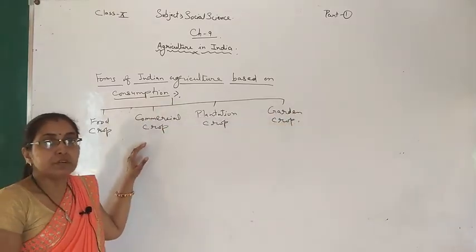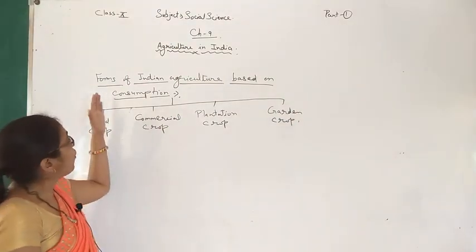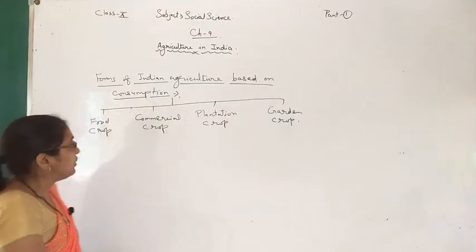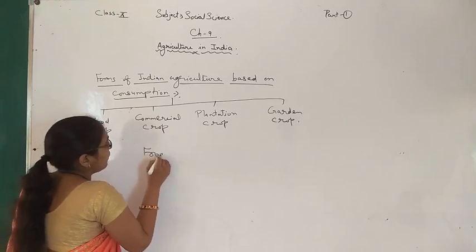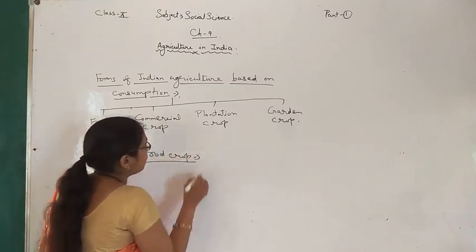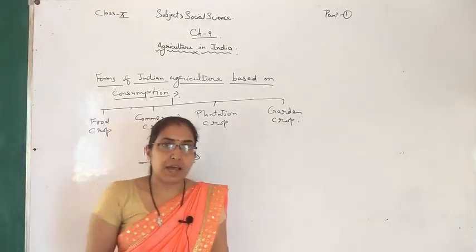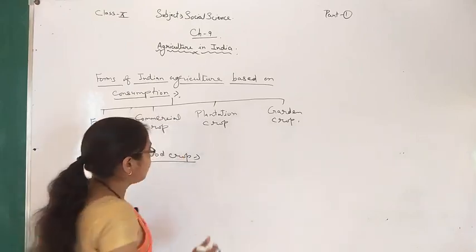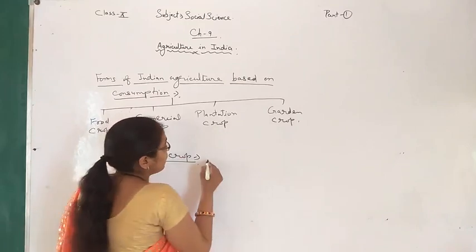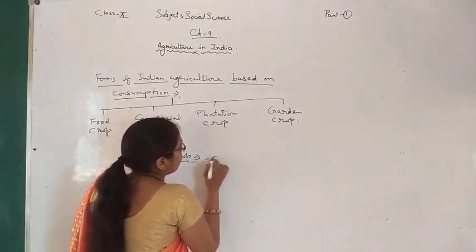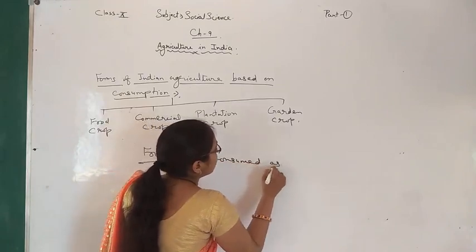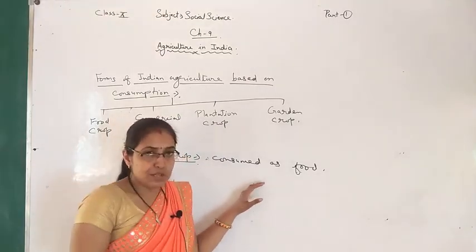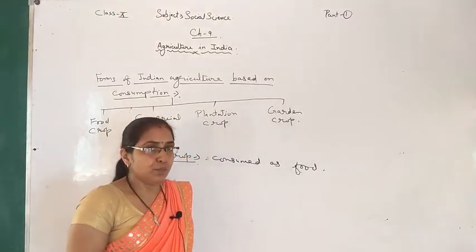Now first we will see food crop. Many crops are consumed as food in India, so they are called food crops.